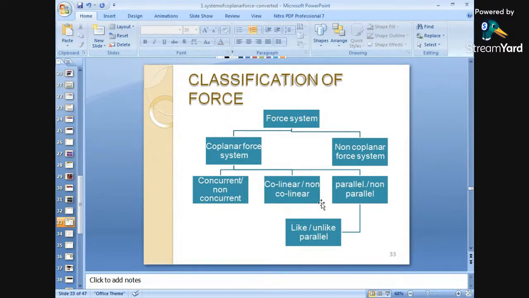Force system can be broadly classified into two, coplanar and non-coplanar, whereas coplanar is broadly classified into three: concurrent and non-concurrent forces, collinear or non-collinear forces, and parallel or non-parallel forces.